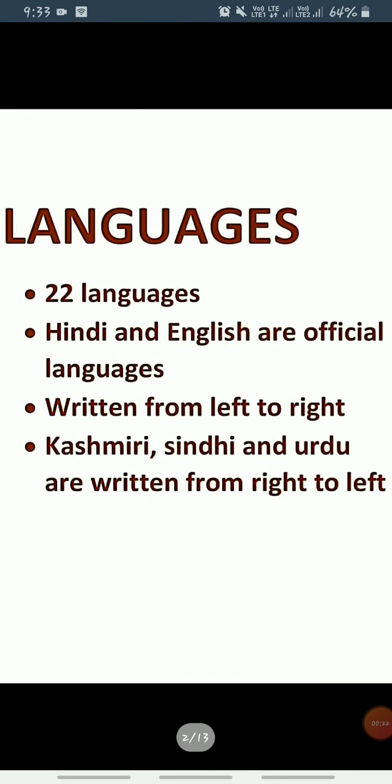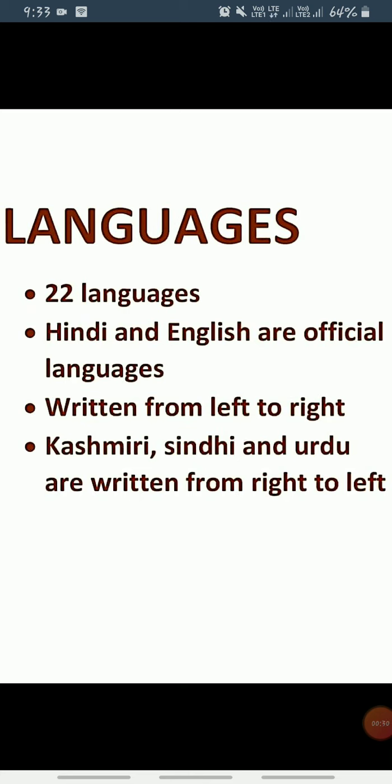So, children, as we know, today we have a worksheet test on Google Forms. So, let's take a quick revision of this chapter. Let's start with topic 1, languages. As we know, there are 22 languages recognized by the Constitution of India, and Hindi and English are